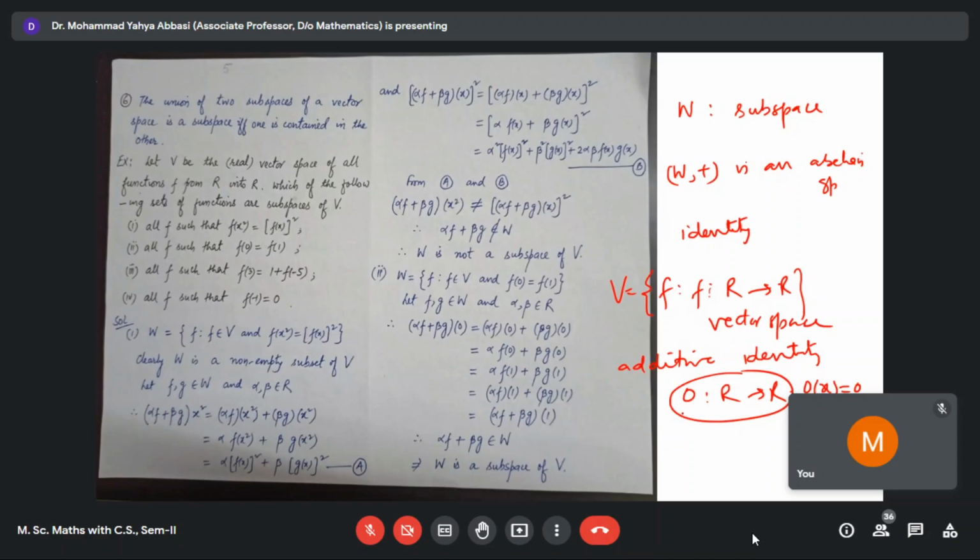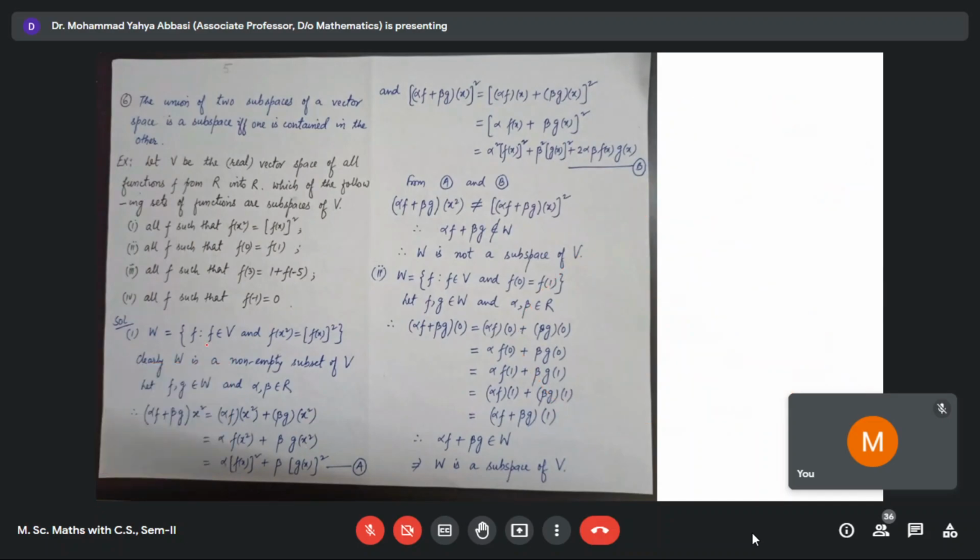That must be the additive identity of W also, because in a group, the identity of a group is the same as the identity of all its subgroups. So this 0 must be the 0 of this. But if you put it here, in the third case, if you replace f by 0, then 0 of 3 is equal to 0. This is the zero mapping. And if you put 0 here, then 1 plus 0 of minus 5 is equal to 1 plus 0, that is equal to 1.